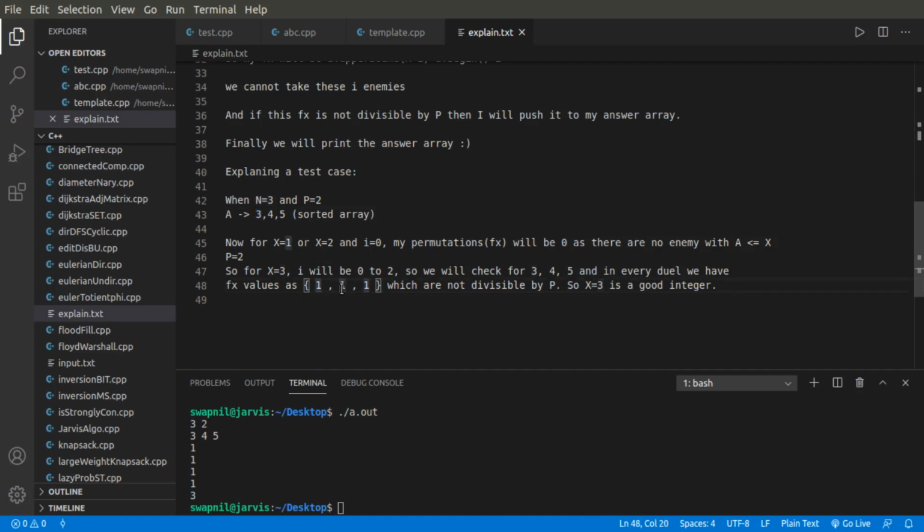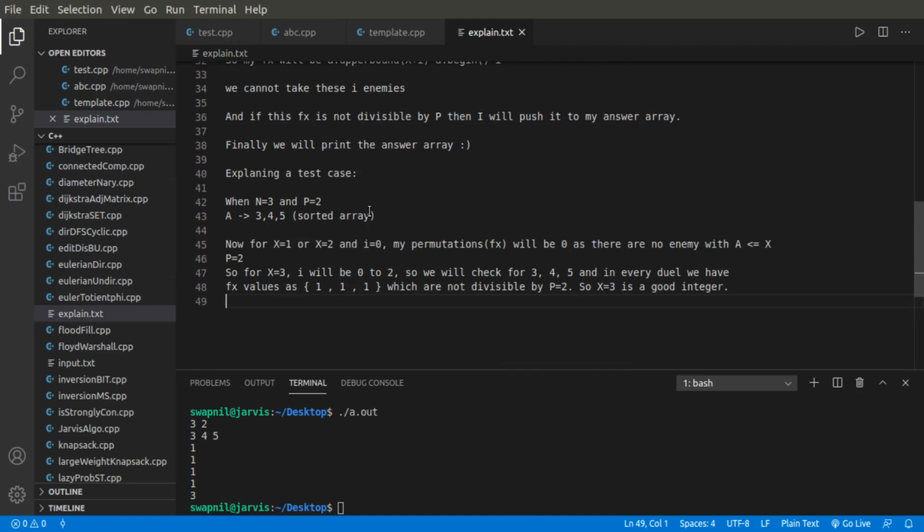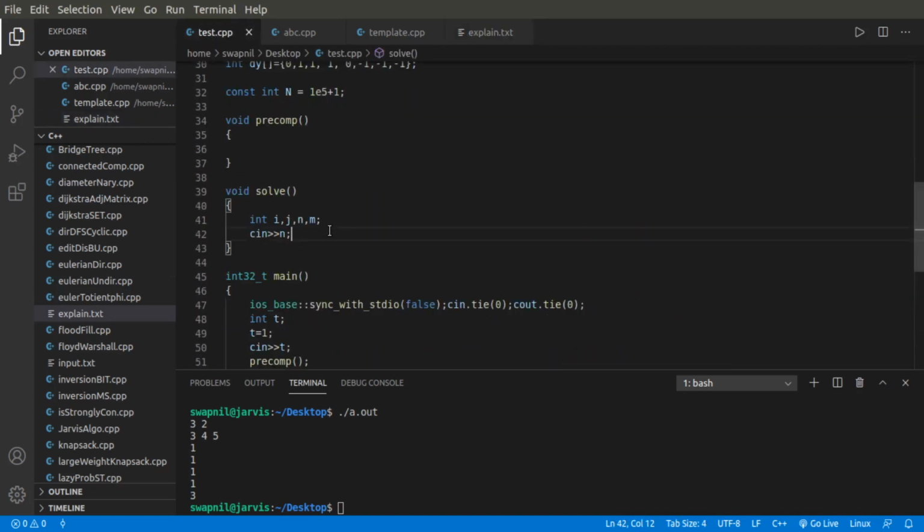So this again will be 1, and for 5 it will again be 1, because we have already used these values 3 and 4 in my previous duels. So this will obviously not be divisible by my prime number p, which is 2. So x equal to 3 is a good integer. So we will loop through all the values of x for this case, and we will check if we are getting some more good integers or not. So I'll get started with the coding part.